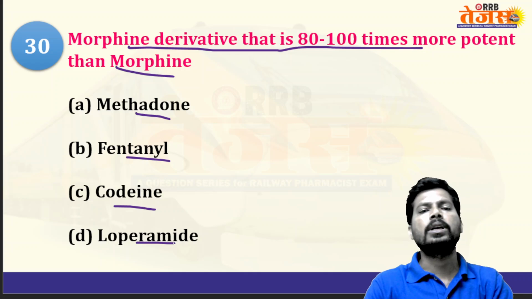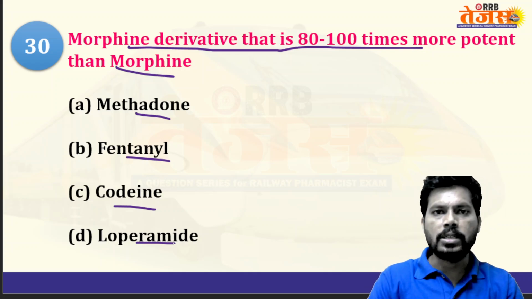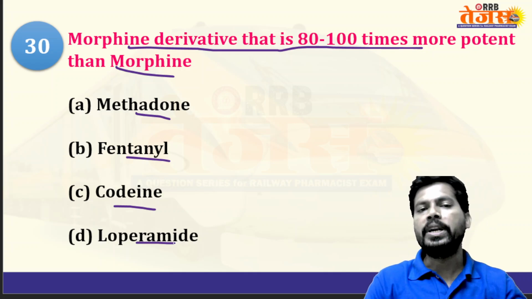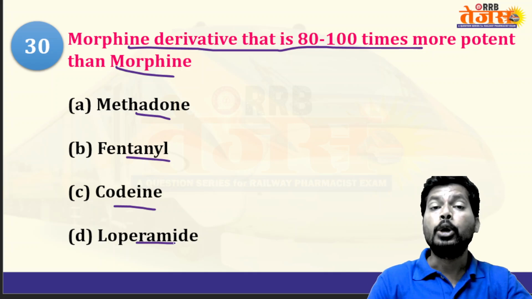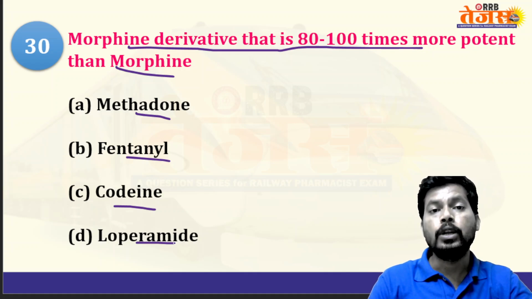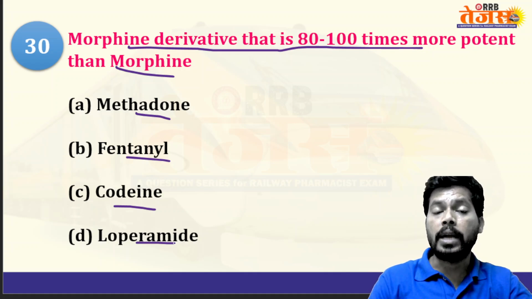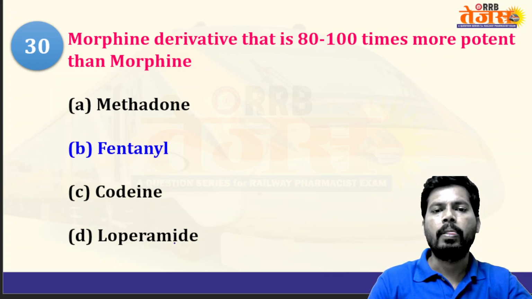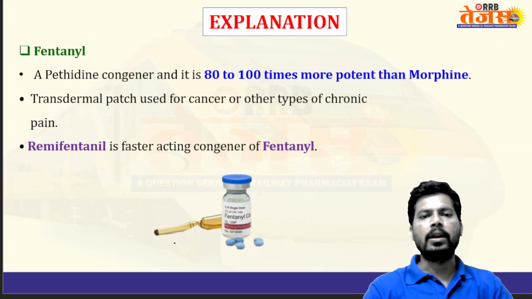Fentanyl is a highly potent drug having a fast onset of action, controlling the pain immediately, relieving the pain immediately, producing analgesia within a short period of time. Fentanyl, alfentanil, remifentanil, sufentanil, all these are the category of drugs that show action within a short period. So the answer is fentanyl.